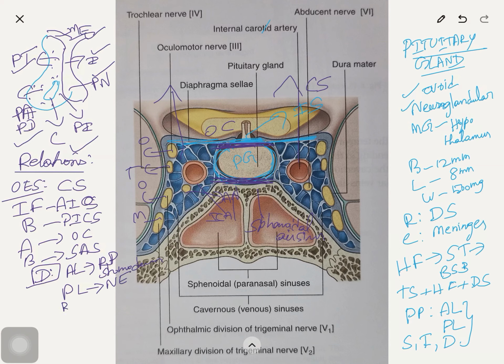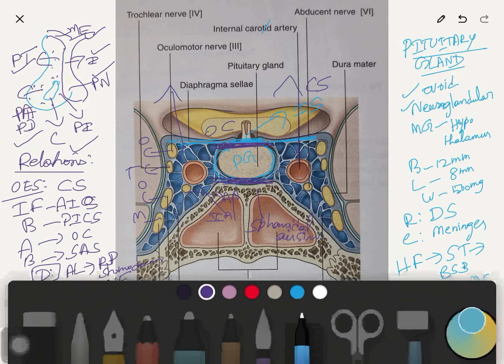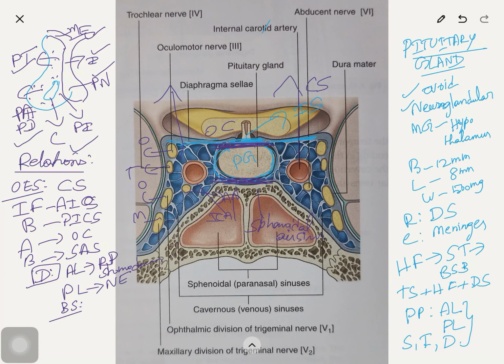Now the blood supply of pituitary gland. The anterior lobe is supplied by the superior hypophyseal artery, which is a branch of internal carotid artery. So this is the superior hypophyseal, which enters the pars tuberalis, breaks into capillaries in the median eminence and the infundibular stem.